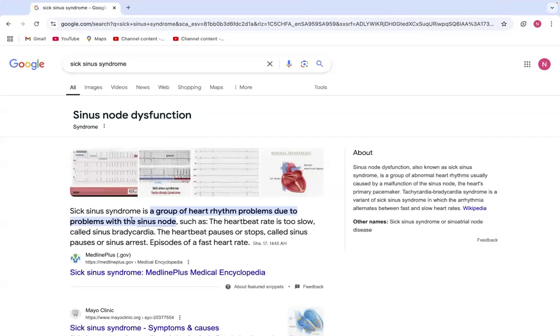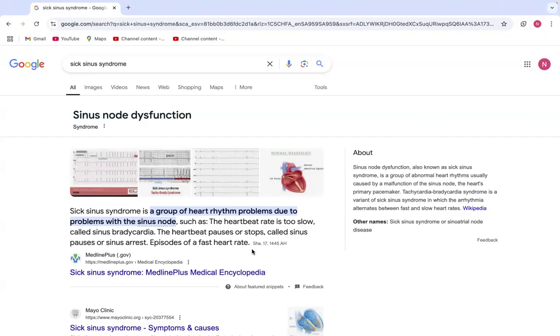Sick sinus syndrome is a group of heart rhythm problems due to problems with the sinus node, such as the heartbeat rate being too slow, called sinus bradycardia. The heartbeat pauses or stops, called sinus pauses or sinus arrest.